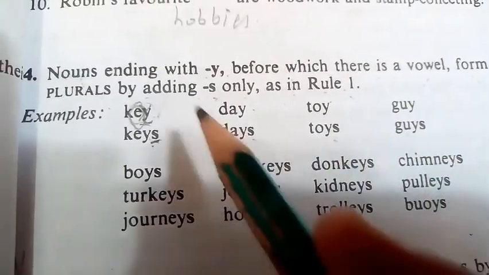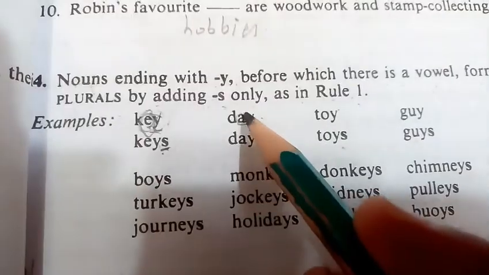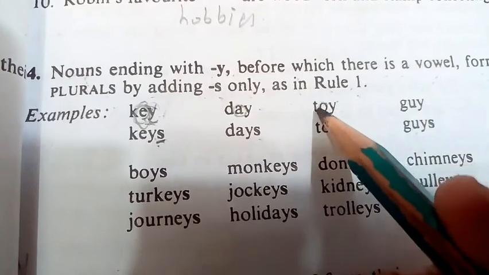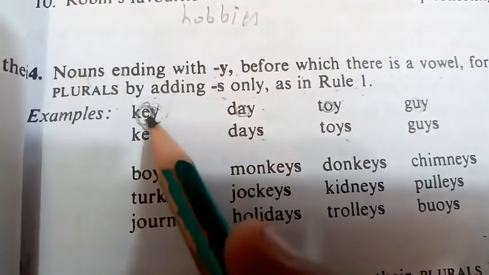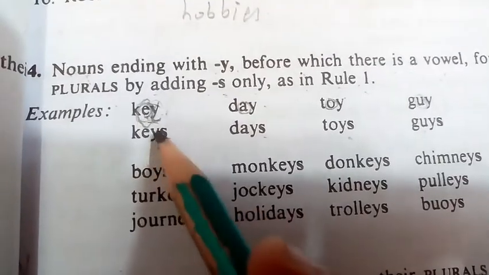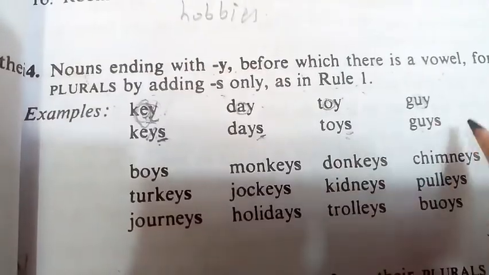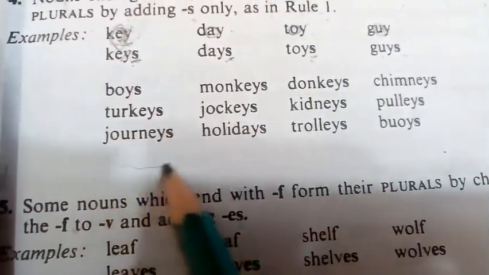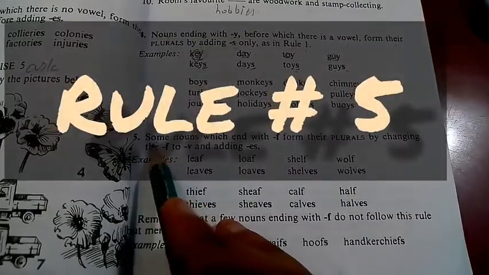Guy, guys. You can see A is a vowel, E is a vowel, O is a vowel and U is also a vowel. So if we have a vowel before Y, you don't need to skip Y. You will directly add S after the singular nouns. Here we have some examples of such cases. Next page we have rule number 5.